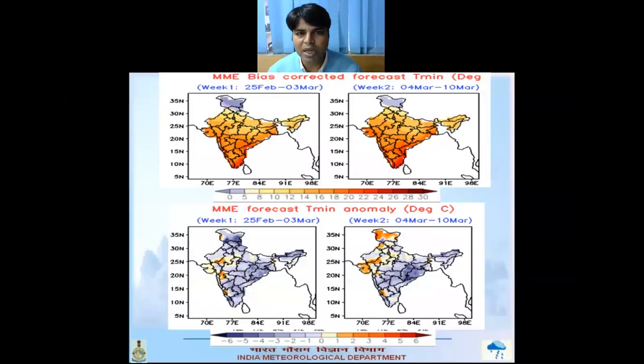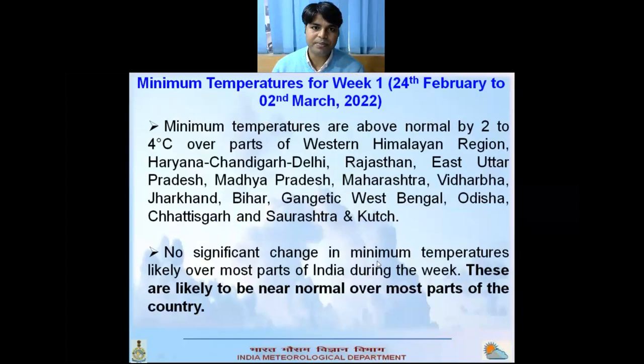Now I am discussing the temperature. Here we can see no large temperature change in week 1 except southwest Rajasthan or adjoining east Rajasthan, Saurashtra, and Kutch. In week 2, minimum temperature is likely to be above normal over J&K, Punjab, Haryana, Gujarat, Maharashtra, and South Rajasthan.